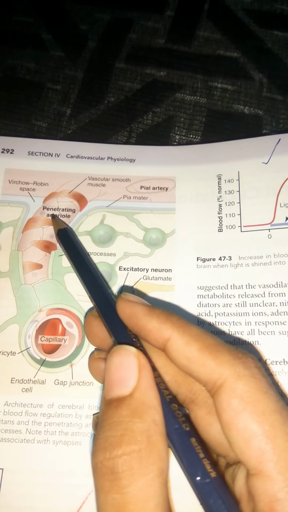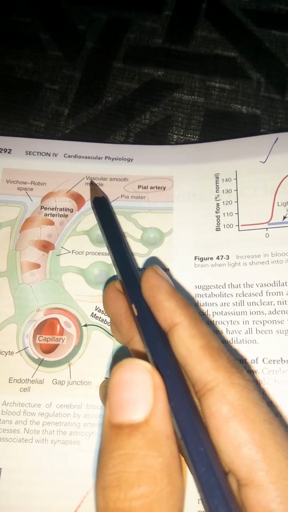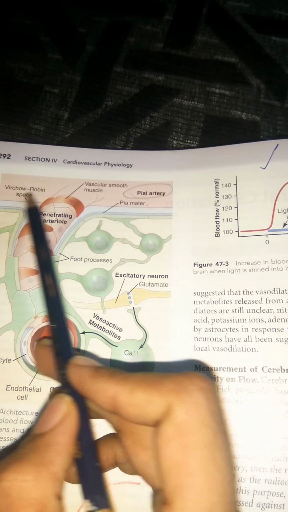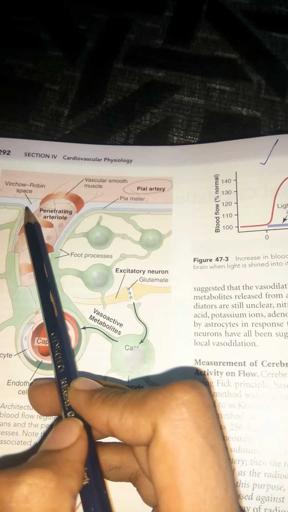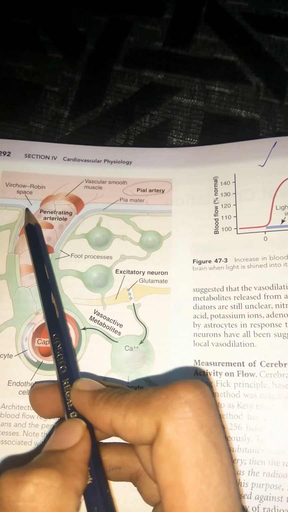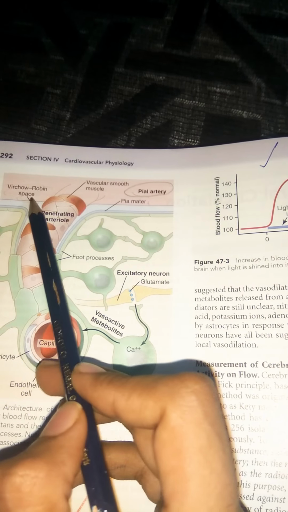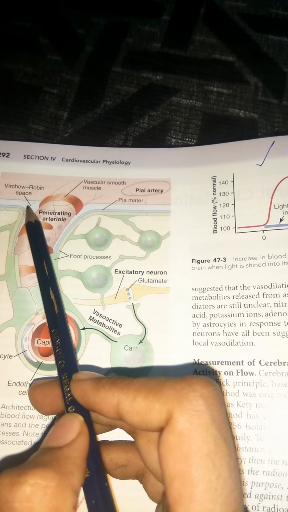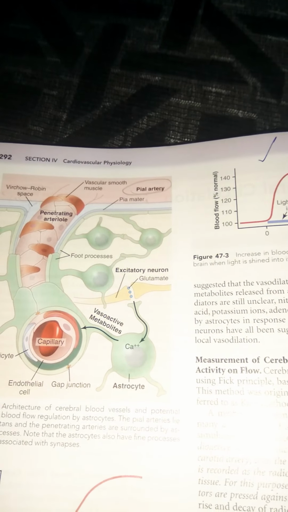They are separated slightly from the brain tissue by an extension of the subarachnoid space, called the Virchow-Robin space. So what is this Virchow-Robin space? It is an extension of the subarachnoid space, and it separates the penetrating vessels from the brain tissue.